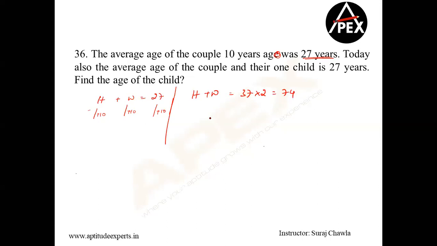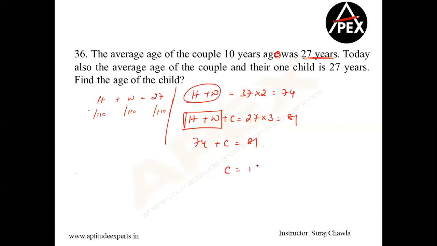Clear? But the question says today, husband plus wife plus their child average is 27. There are 3 people. So 27 into 3, this will become 81. So we replace husband and wife here. Husband plus wife is equal to 74. So 74 plus C is equal to 81, or the value of C is equal to 7.